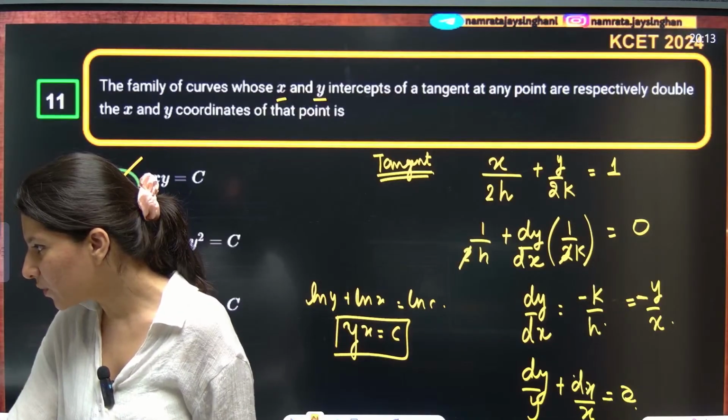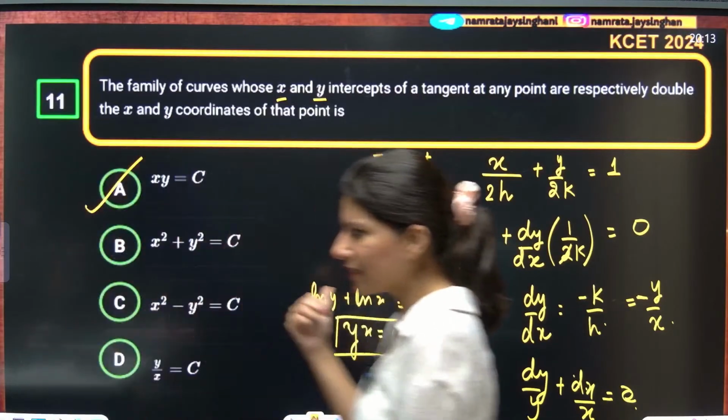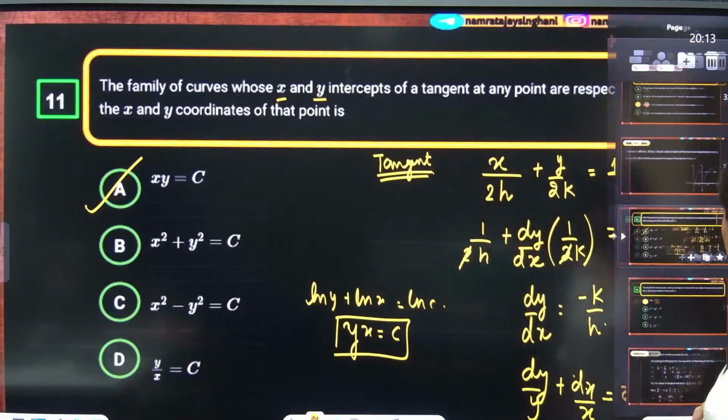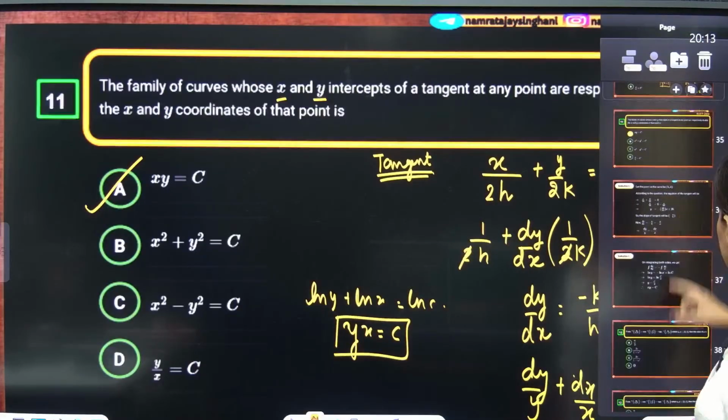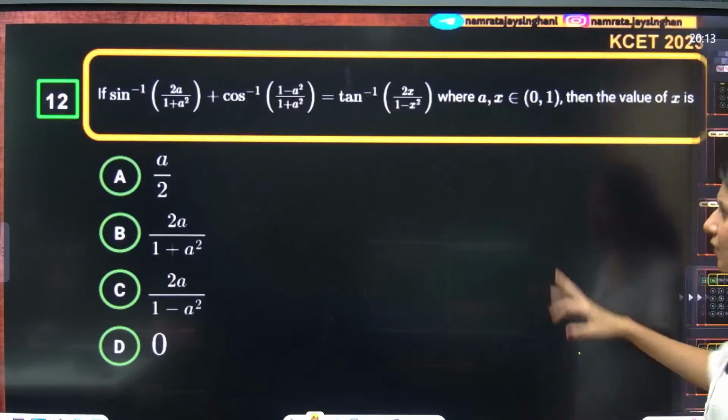Out of syllabus, you are saying, okay. This one is out of syllabus. Which one is out of syllabus? Okay, alright. If it is out of syllabus, then let's do this question.